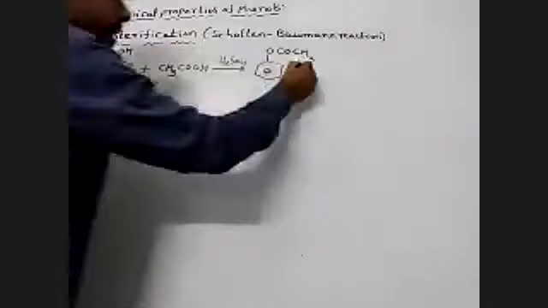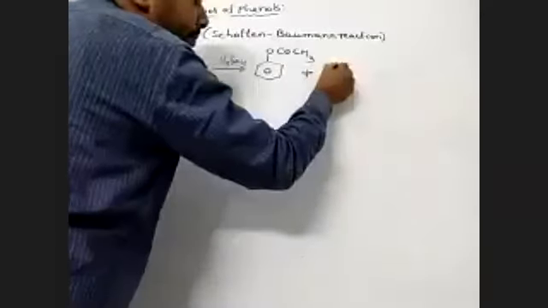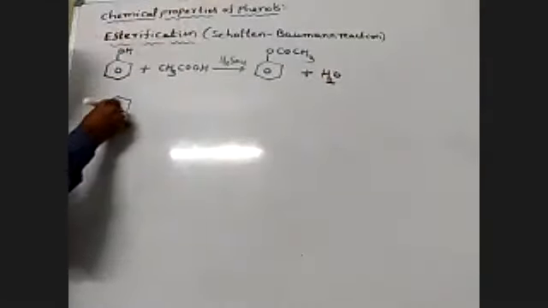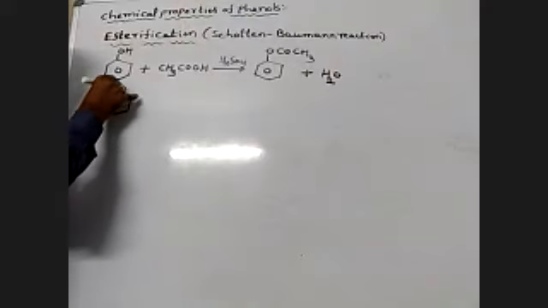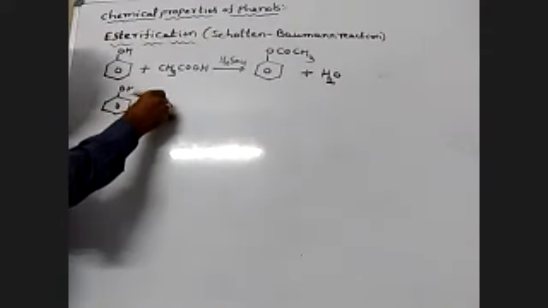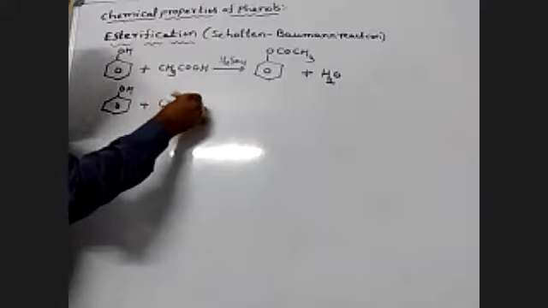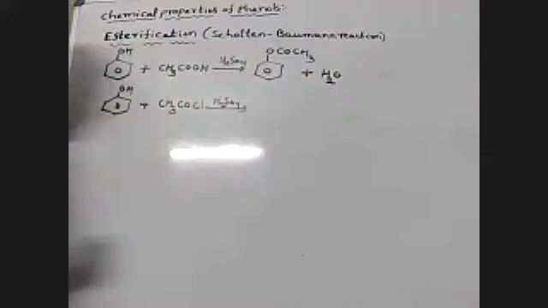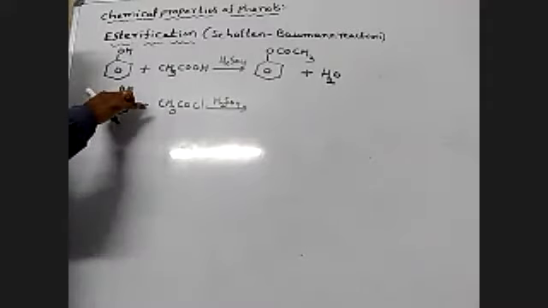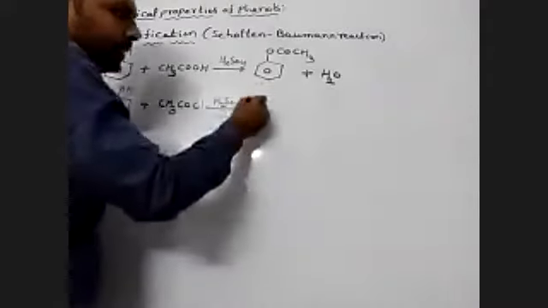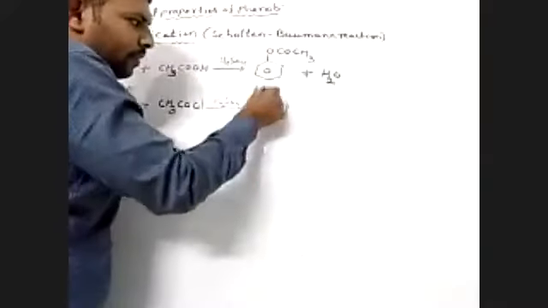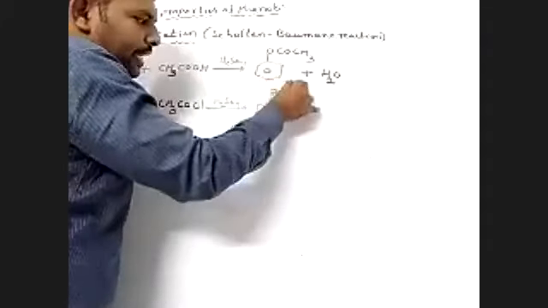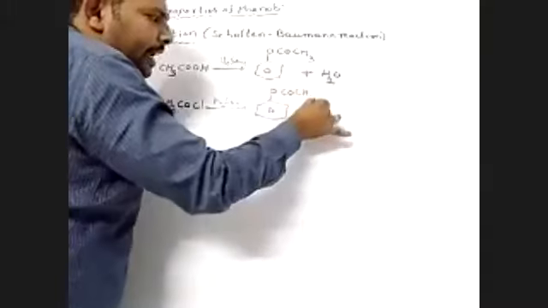Next, similarly, suppose phenol reacts with acid chloride CH3COCl in presence of a strong acid. Here H is replaced with COCH3, giving the ester OCOCH3 plus HCl.